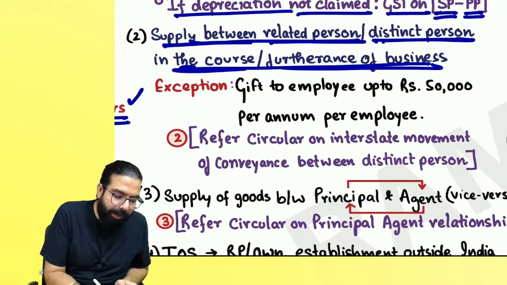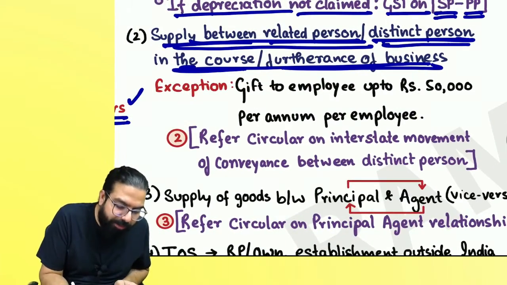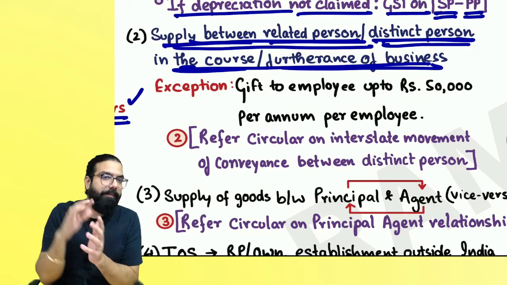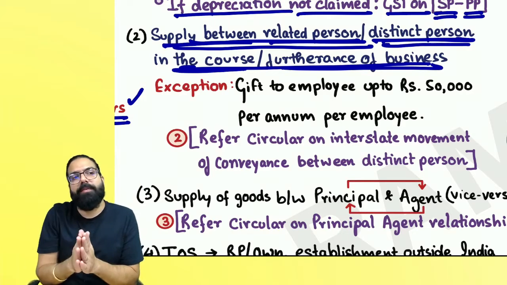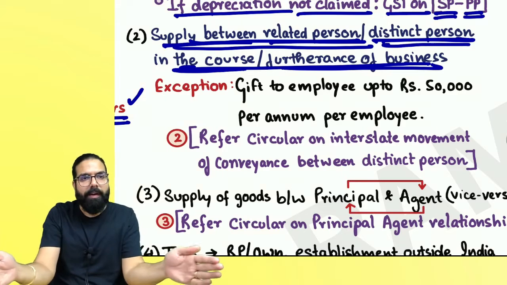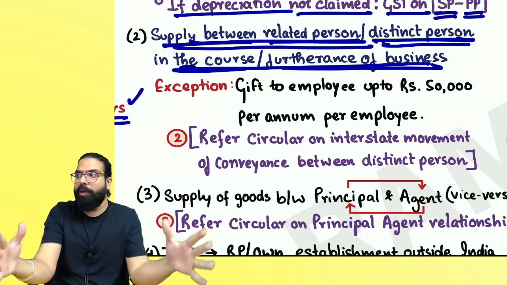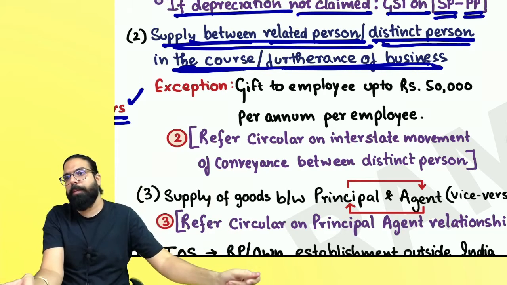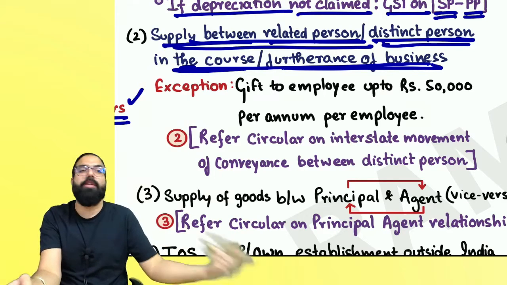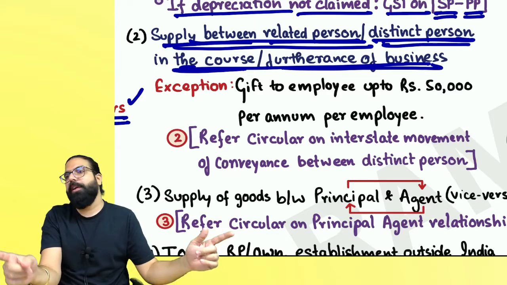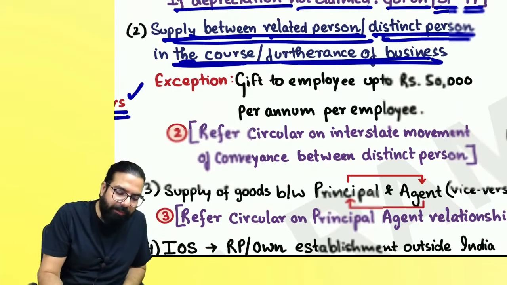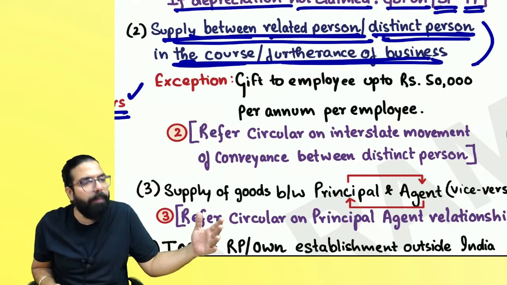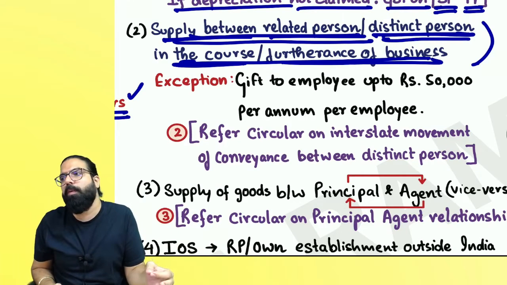Everyone remember one thing: supply between related person or distinct person. What do you mean by distinct person? As told in Section 25(4) and (5). Section 25(4) and (5) says same state, separate registration, distinct person. Under my PAN, two registrations, distinct person. One state registered, another state also registered, distinct person. One state registered, another state not registered also, then also distinct person. They are telling that if there is any supply between related person or distinct person in the course of your business, then always remember it will be what, everyone?